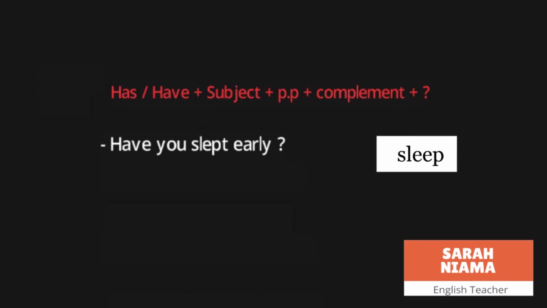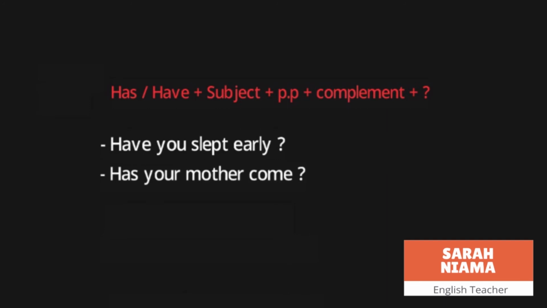And at the end we put the question mark. Has your mother come? هنا we have the verb has plus your mother اللي هي هنا the subject is singular, so we put the verb has. Come is the past participle of the verb come, and at the end we put the question mark.